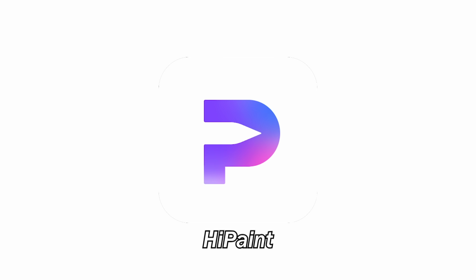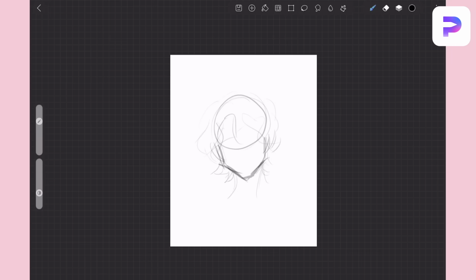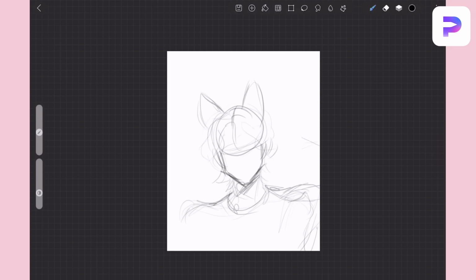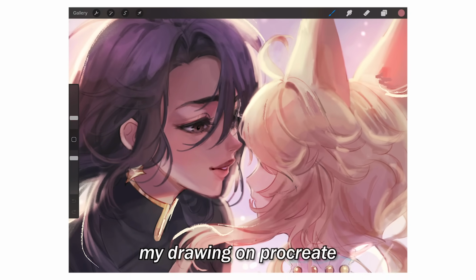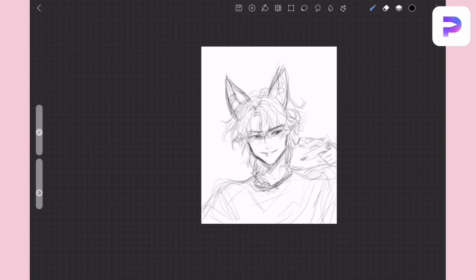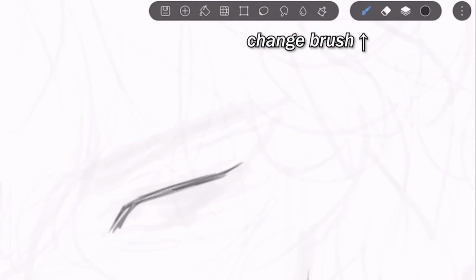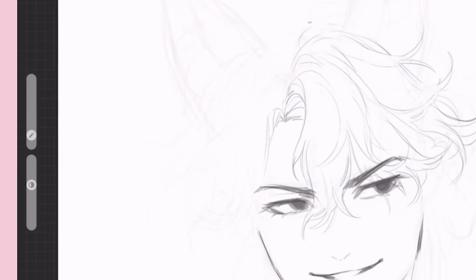Our next free app is Hi Paint. On first impressions, this app reminds me a lot of Procreate, which is a paid drawing app. The interface is clean and simple. You can select your brush type at the top right and change your size and opacity using the sliders on the left.